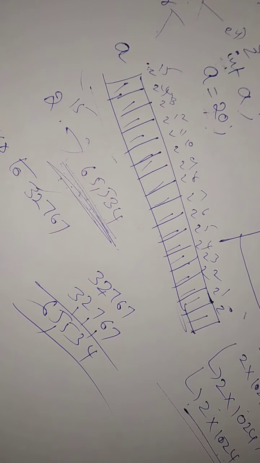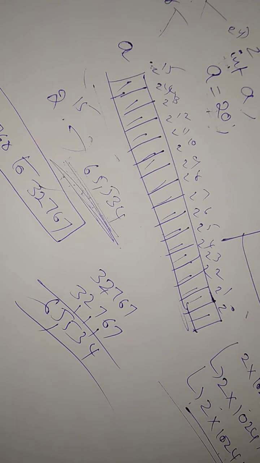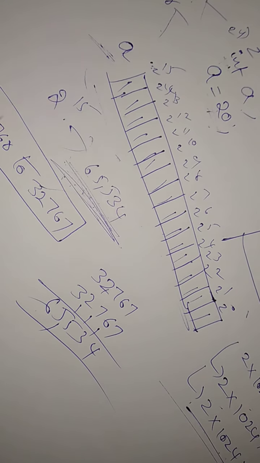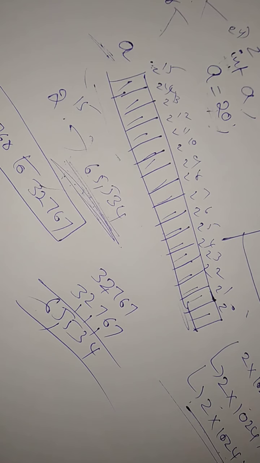32,767. So actually, if this variable is signed, if we want to declare plus or minus, then what we store is minus 32,768 to plus 32,767.